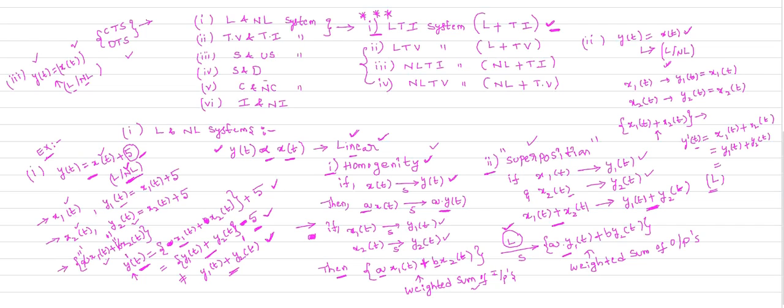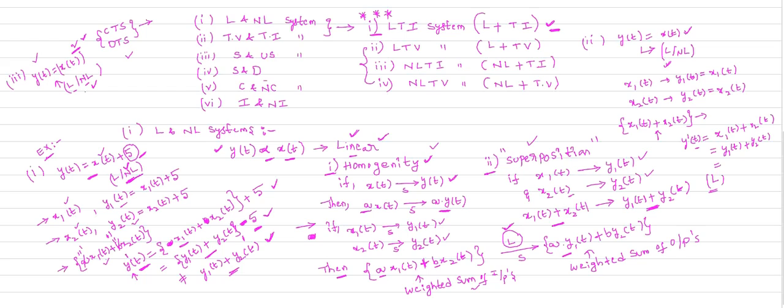Now if we observe here, there is a squared value of input. Whenever the system described by the equation consists of powers, that system is a non-linear system. You directly take this as note. If the system is described by the equation which consists of powers, definitely that system is a non-linear system.